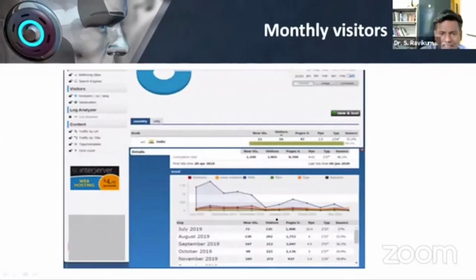And the next is that it gives monthly statistics. So how many are coming, how many are going, all those things. You can see that now, because we are in lockdown, the graph is lower. The usage has decreased. Those who are coming to the library web page, usage has decreased. That we can see here.